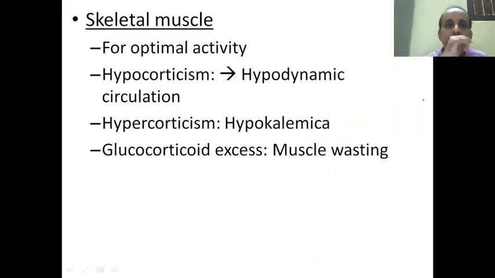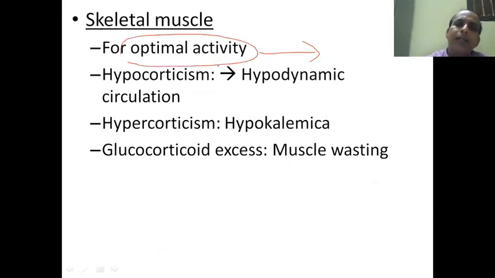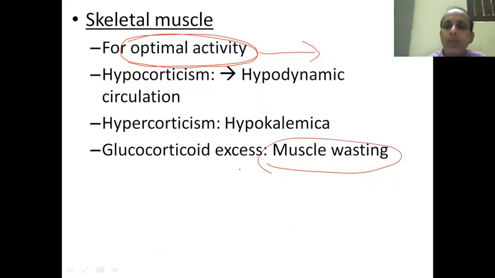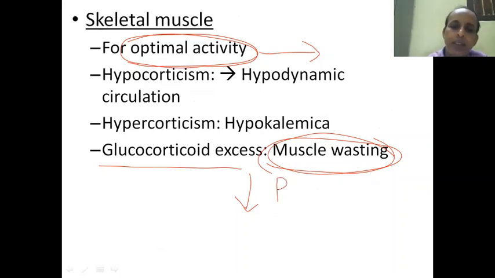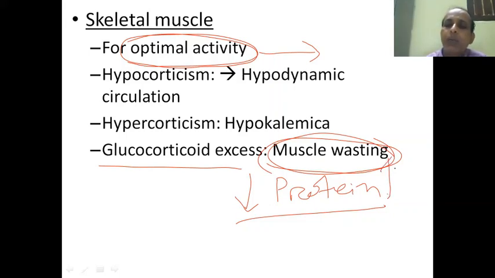Skeletal muscle. Usually in skeletal muscle, there are muscle proteins. So the glucocorticoids are required for optimal activity. But when there is excess, the muscle proteins will get wasted. Whenever there is glucocorticoid excess, there will be wastage because of excess protein catabolism, and decreased protein in the body. Because of the loss of protein, there will be muscle wasting.